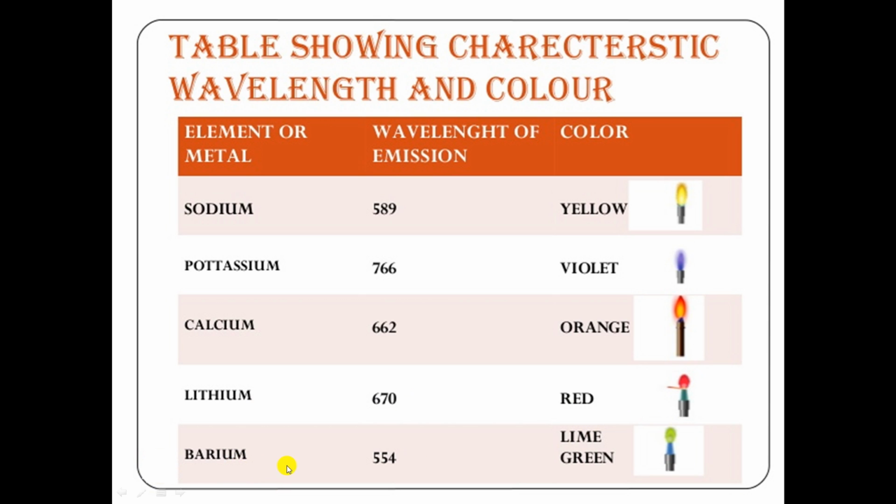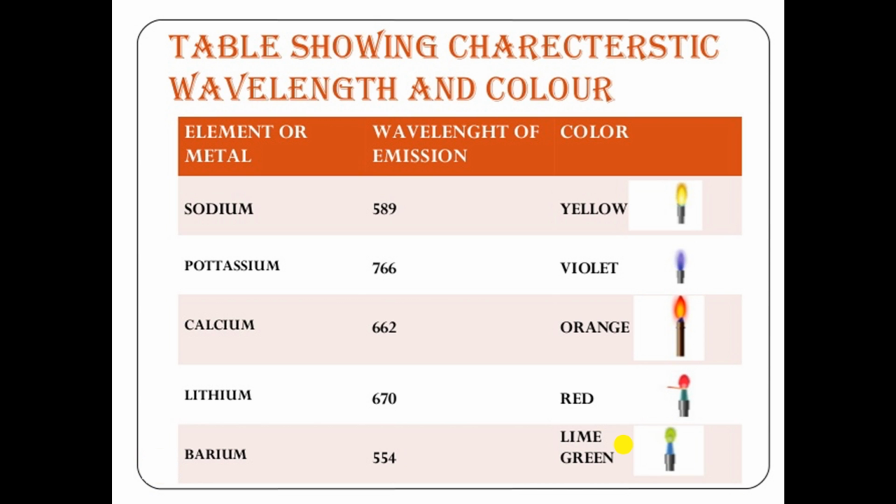And barium will absorb the thermal energy and get excited. When it comes back to the ground state, it will emit radiation corresponding to 554 nanometer, and that flame color is lime green. So each element shows a different wavelength of emission, and the color of the flame is also different.